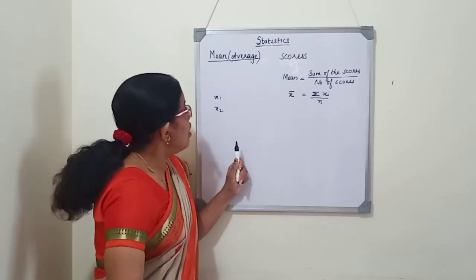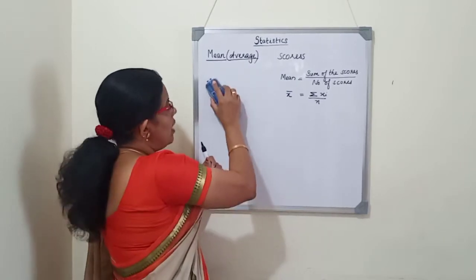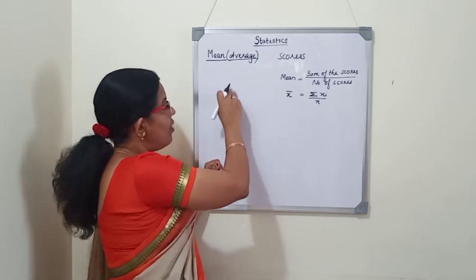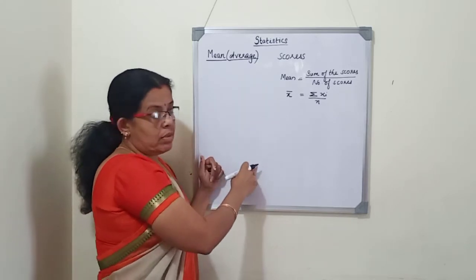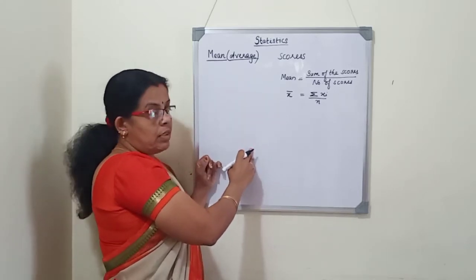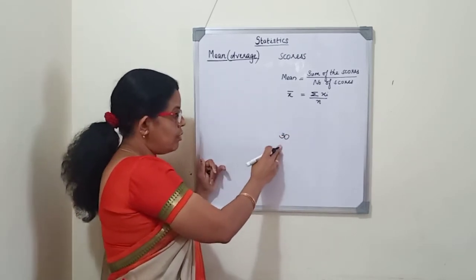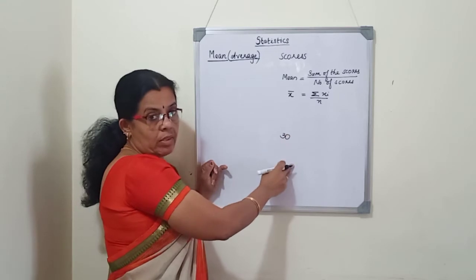This year, we are going to learn about mean, median and mode for grouped data. Grouped data means we have scores and we have frequencies. For example, in your class there are 30 students, and you want to find their average mark in FA1 for one particular subject.